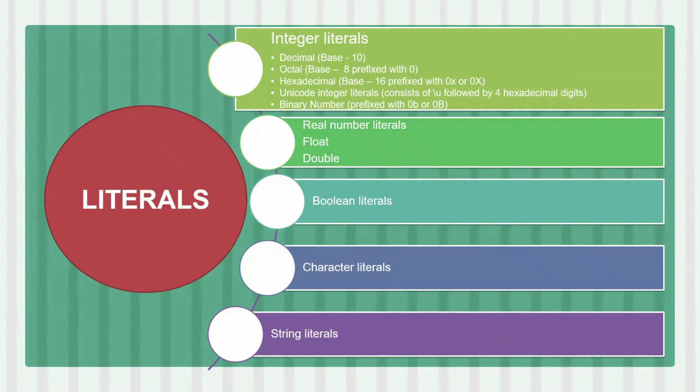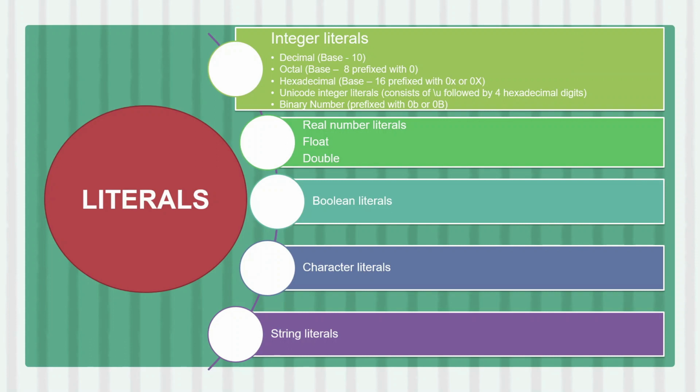Literal. Literals are the actual constant values, meaning fixed values, and they do not change during the execution of the program. As we saw, a variable changes its value during the execution of a program, but a literal does not. Integer literals are for whole numbers. In integer literal, we have decimal with base 10, so the range will be 0 to 9.